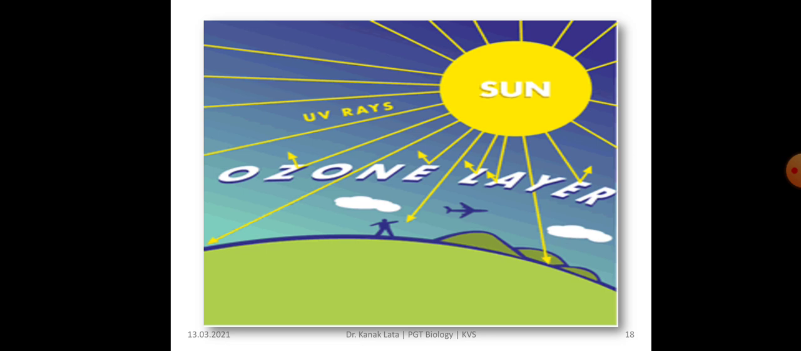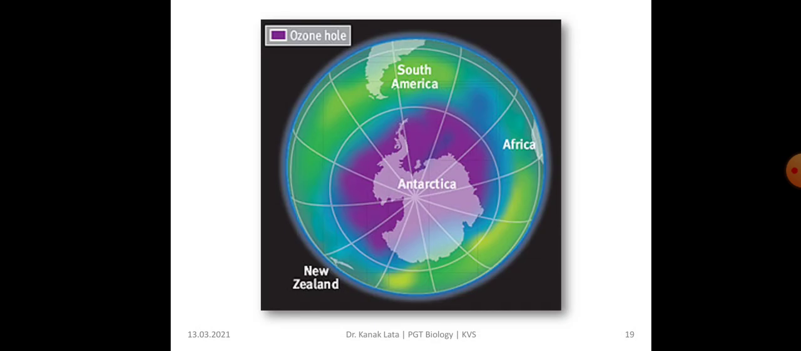Why? Because UV rays cause skin cancer and cataract. Here is the ozone hole. You can see here the purple color indicating the ozone hole. Ozone hole means the thinning of the ozone layer. Thinning of the ozone layer is due to greenhouse gases, and the major one is chlorofluorocarbons.